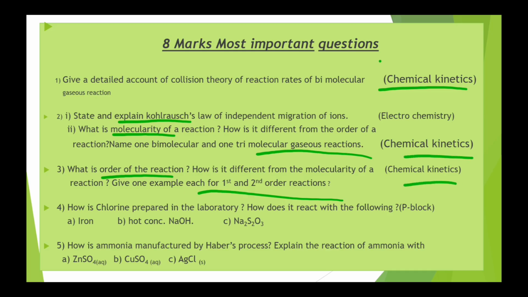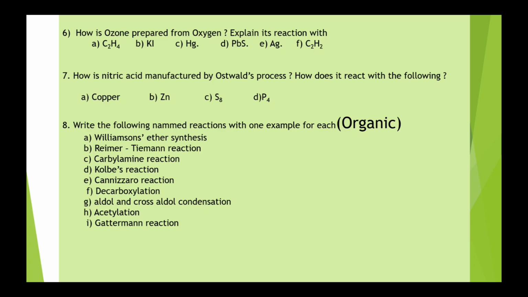Then coming to P block elements: preparation of ammonia by Haber's process and preparation of chlorine in the laboratory. Then ammonia reactions with zinc sulfate, copper sulfate, AgCl, and chlorine reacting with iron, hot concentrated NaOH and Na2S2O3. So these are very important questions. Then another P block element question: ozone prepared from oxygen, and ozone reacting with C2H4, KI, Hg, PbS, silver and C2H2. So these are the questions.